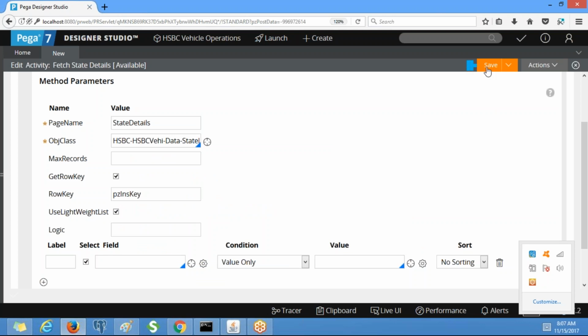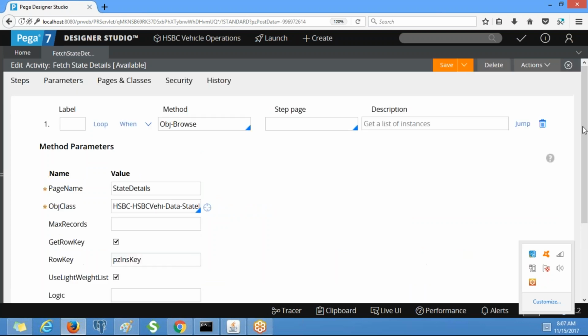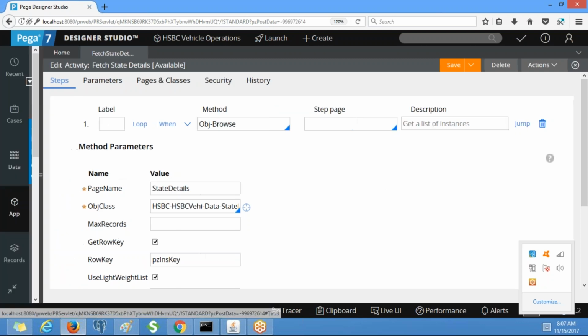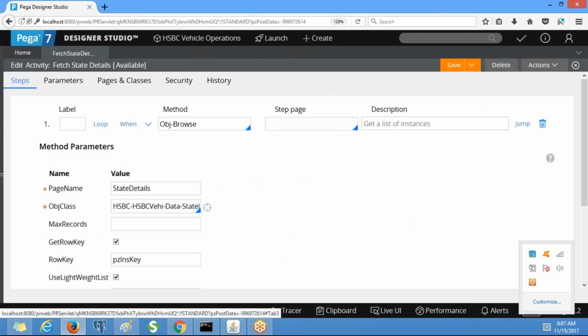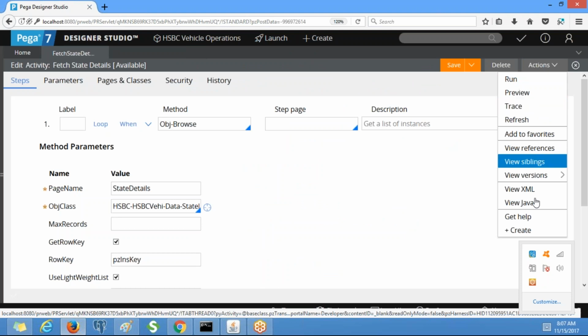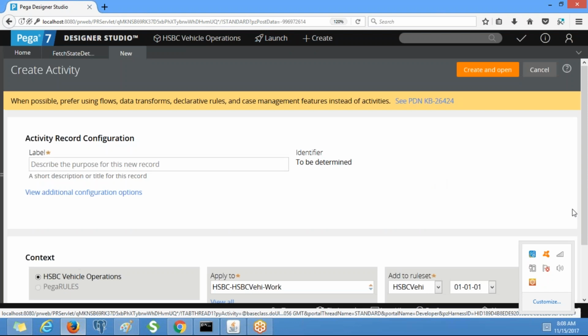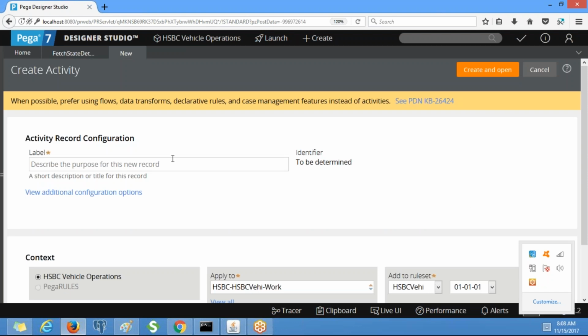Click on save. As per the clipboard structure, we need to define it in the section, right? So now I am going to create an activity for cities also. Then we will define the clipboard structure in the section. This is the activity rule form, so we can create one more activity from here. This is for fetch city details.